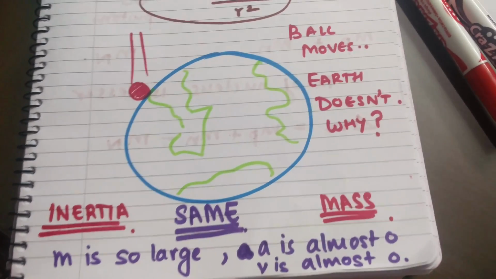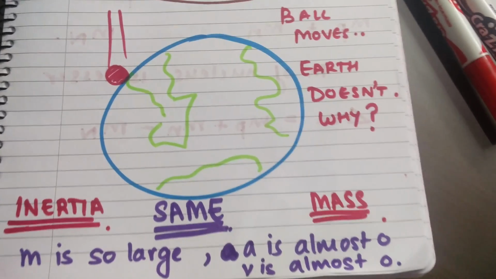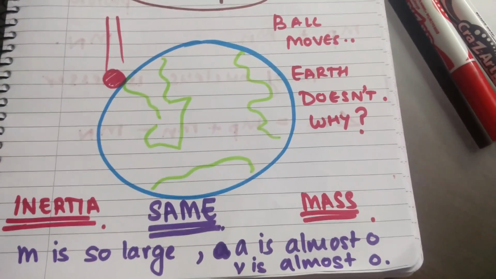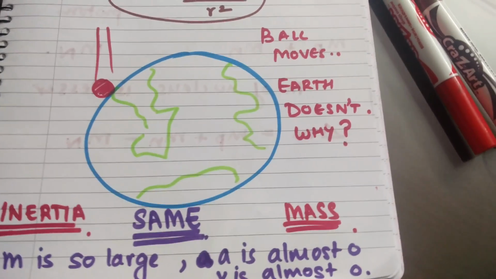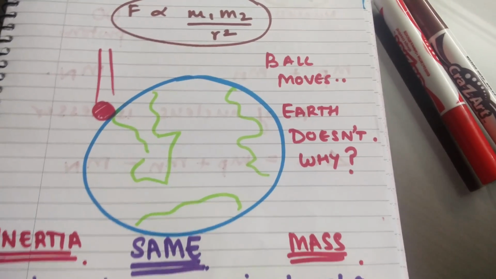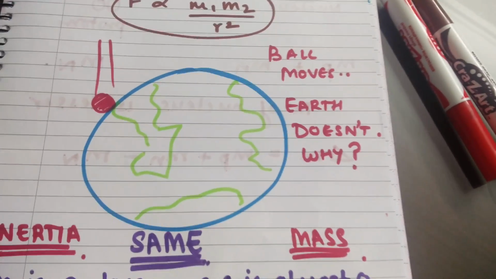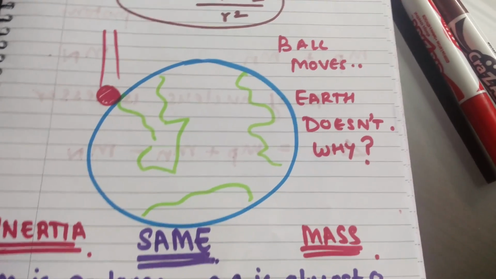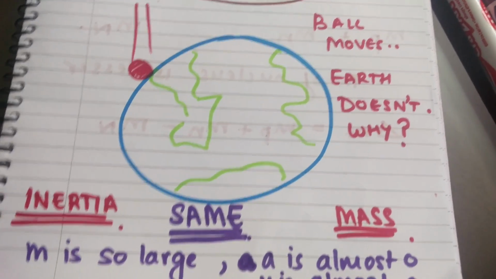And basically because the mass is so large, acceleration is almost zero, and because the earth is basically not moving towards the object, the velocity of the earth is almost zero. That is why even though all objects attract the earth back with an equal force, it's the objects that move towards the earth, not the other way around.